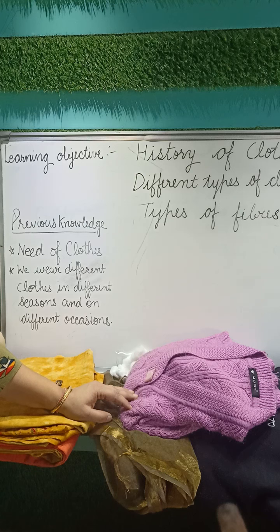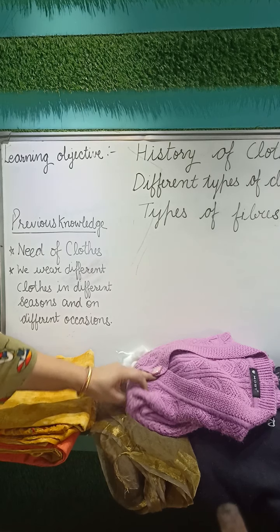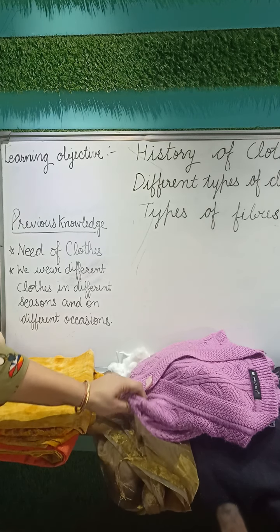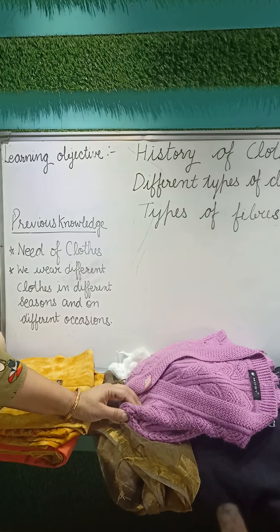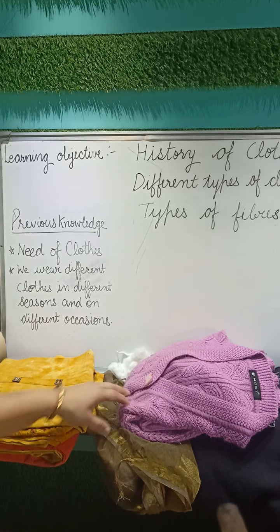Yes, my dear students, so today we have studied the history of clothing, different types of clothing materials and types of fibers on the basis of plants and animals. Fibers are classified into two kinds, natural fibers and synthetic fibers. That's all. Thank you very much.